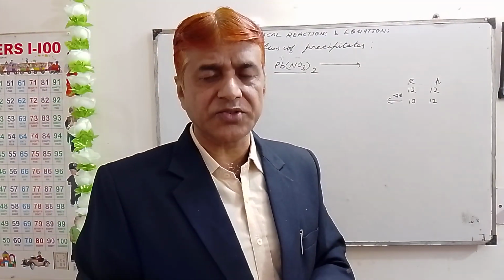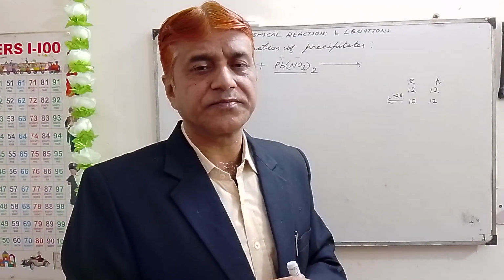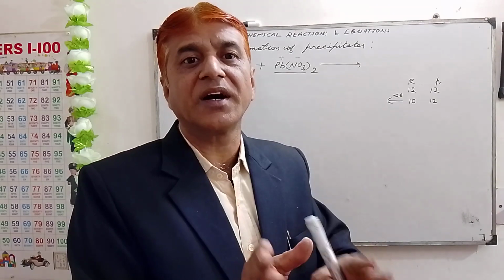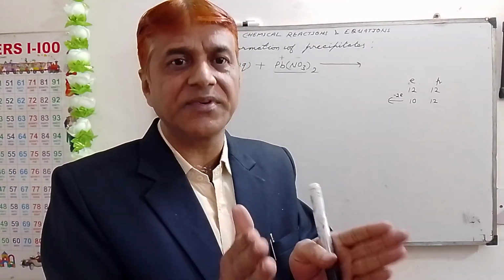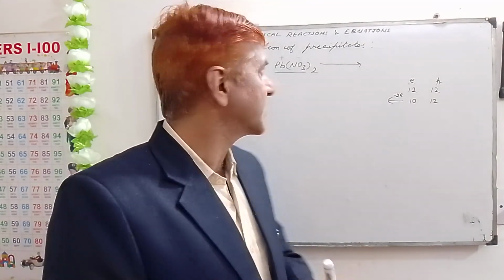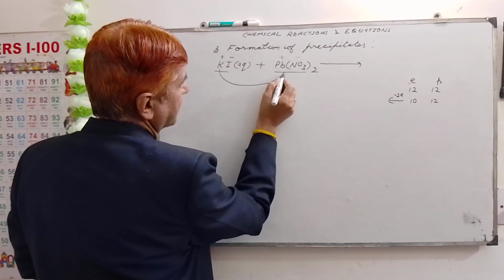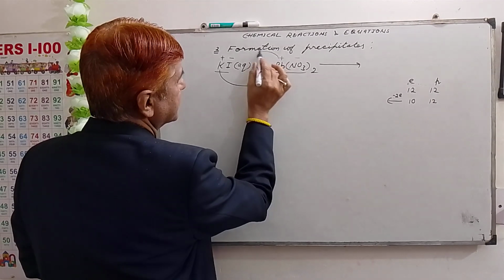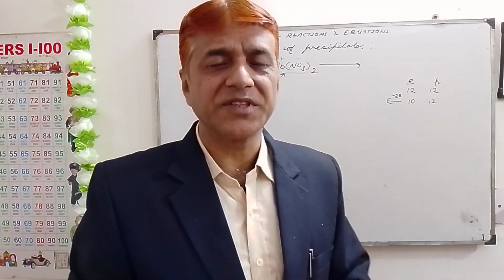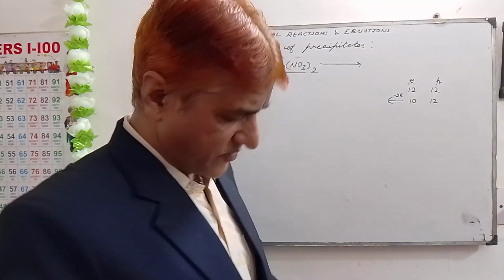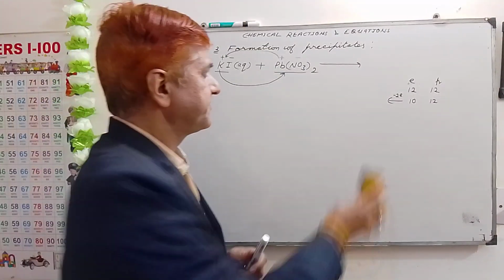We will study this also: there is an exchange of ions, an exchange of metallic ions, or positively charged ions. For example, this K will go here and this Pb will come here. So what will you get as a result of this?